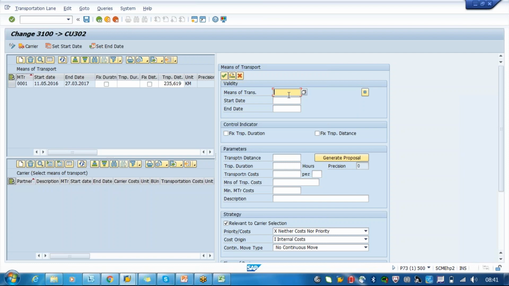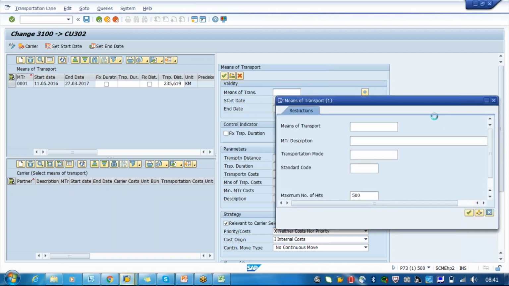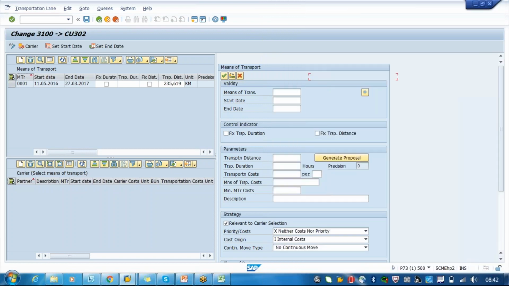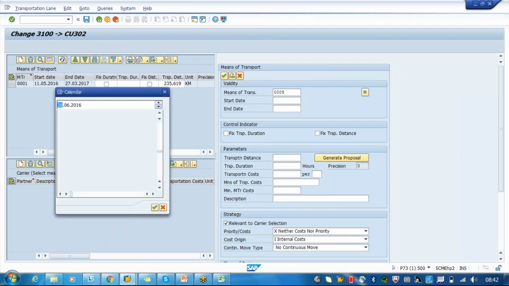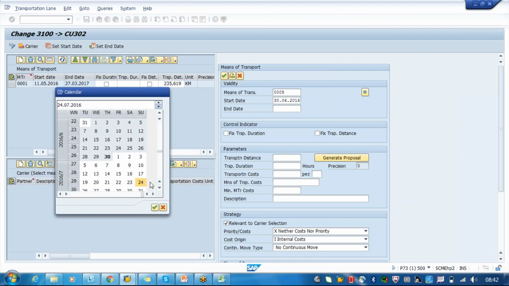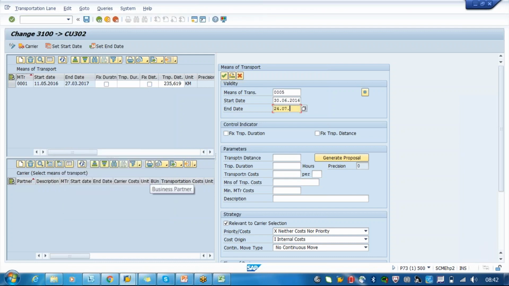Okay, so here for the means of transportation, I will say it's maybe an ocean scenario. I would say it's a container. Okay, I will just say ship. When you are operating from this source and destination, you can specify the start date of your ship, when the ship is starting, maybe on the 30th, and when it is ending, till like 1999. That's the validity period.